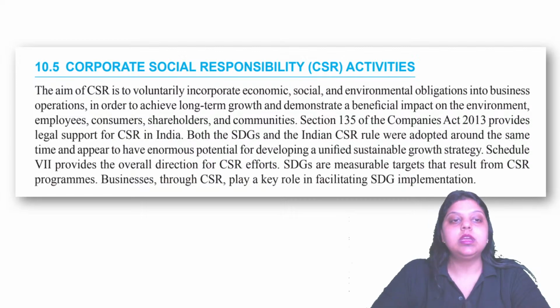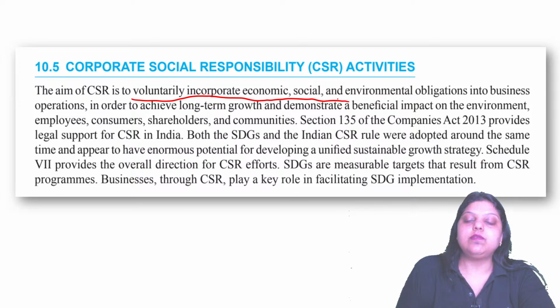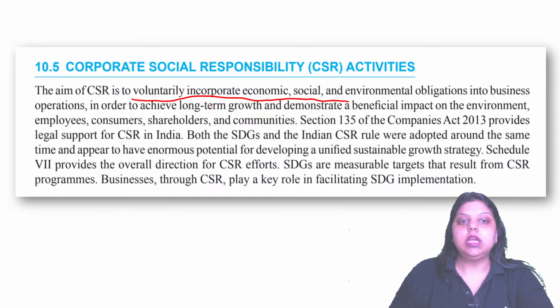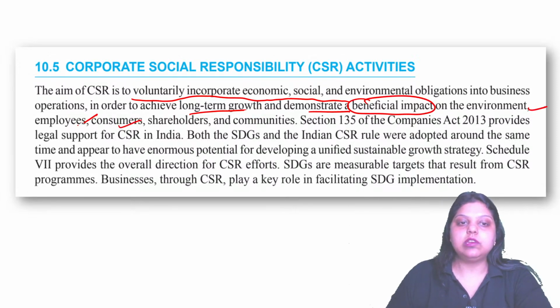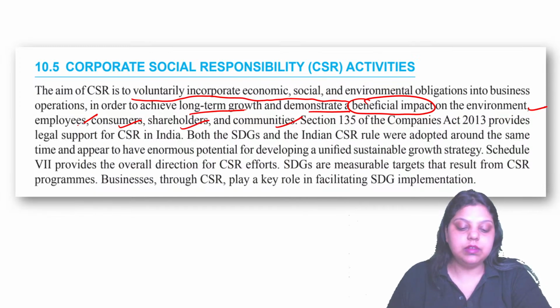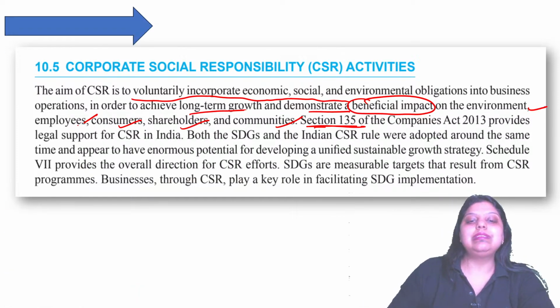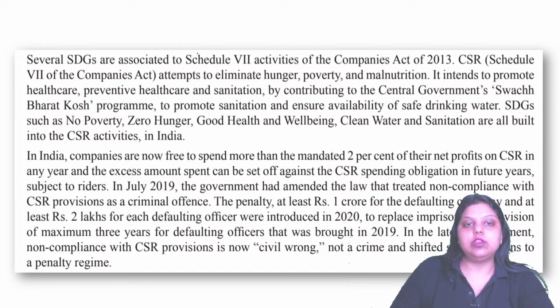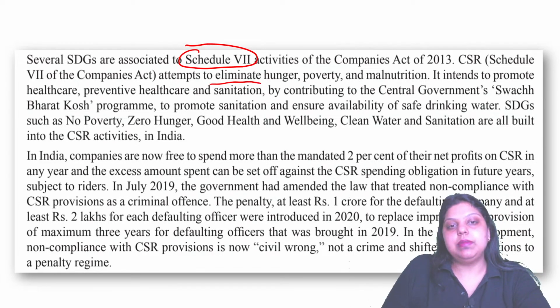Okay, now you can see, CSR is what? It is voluntarily incorporating economic, social and environmental obligation into business operation in order to achieve long-term growth and demonstrate a beneficial impact on whom? On environment, on employees, on consumer, on shareholder, on communities, on everyone. It is defined under section 135 of Companies Act 2013, and Schedule 7 of the Companies Act defines that CSR is trying to eliminate hunger, poverty and malnutrition from the country.